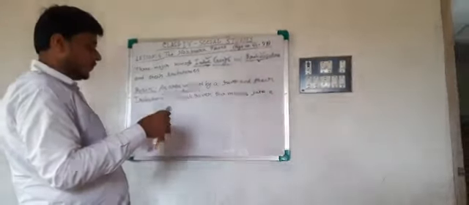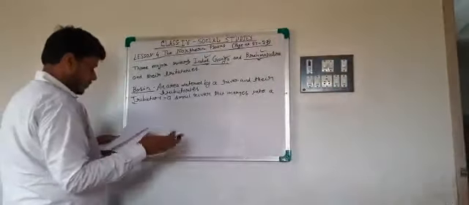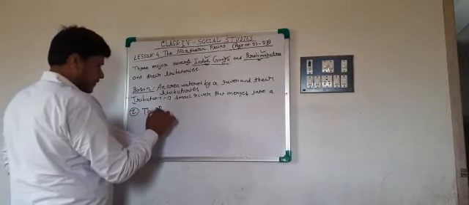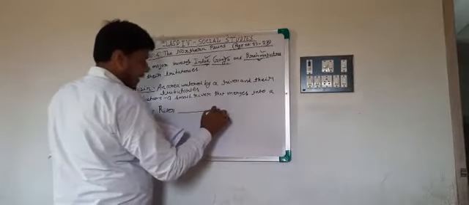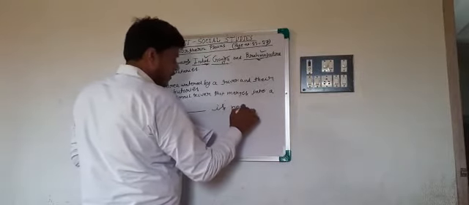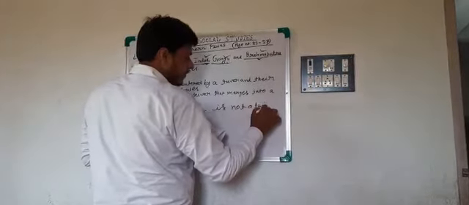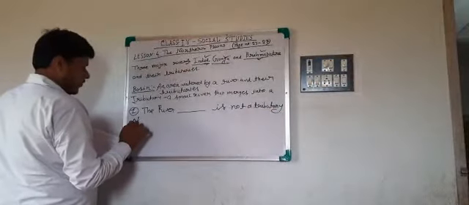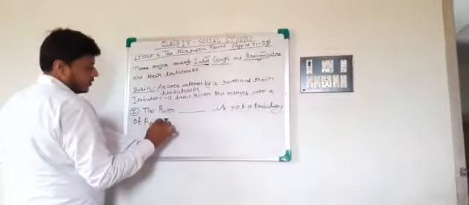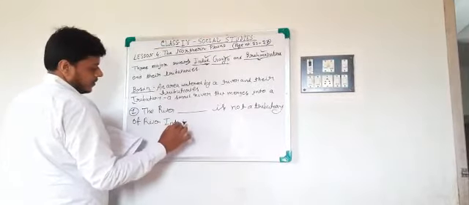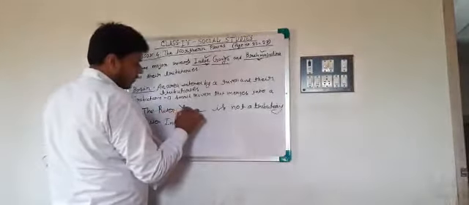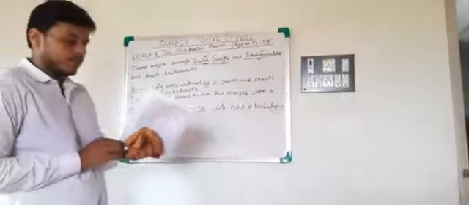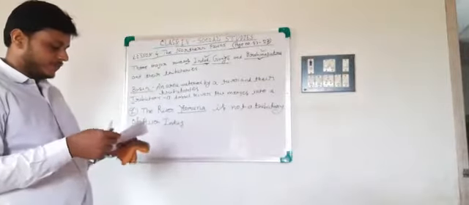Now, first question for you. Fill in the blanks. The river that is not a tributary of river Indus. The answer is river Yamuna. You have to do the answer. The answers are given in your worksheet. So memorize the answers carefully.